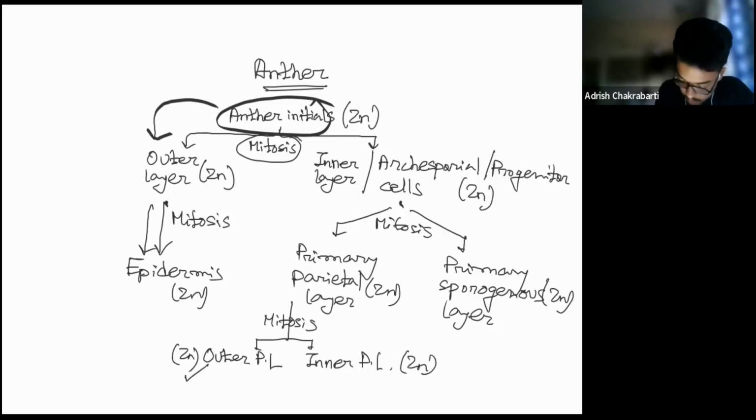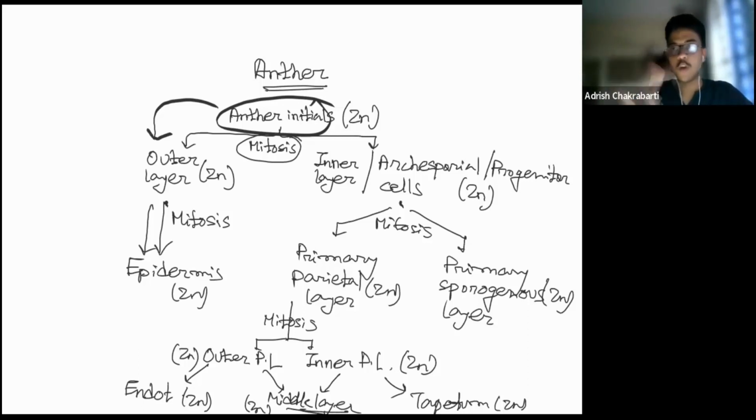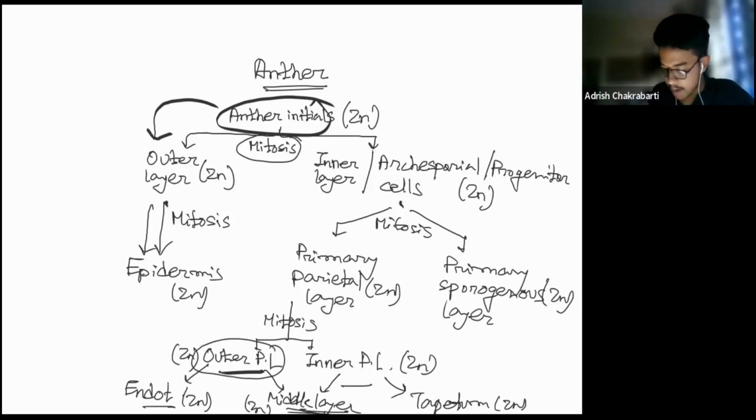This outer parietal layer forms the endothecium, which is 2n, and it forms the middle layer, which is again 2n. This inner parietal layer forms the middle layer as well, and it also forms the tapetum. So as you can see, now you can clearly understand why the middle layer has more than one layer, 1 to 3 layers, because it is being formed from outer as well as inner parietal layers. So endothecium and middle layers are formed from the outer parietal layer. Middle layer is also formed from the inner parietal layer. Apart from that, the inner parietal layer also forms the tapetum cells.